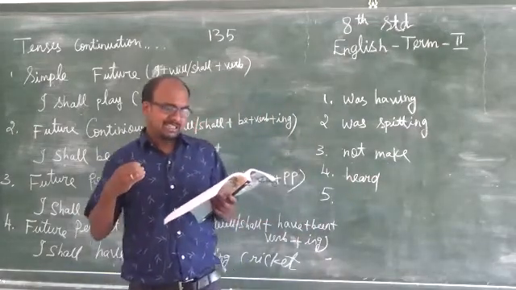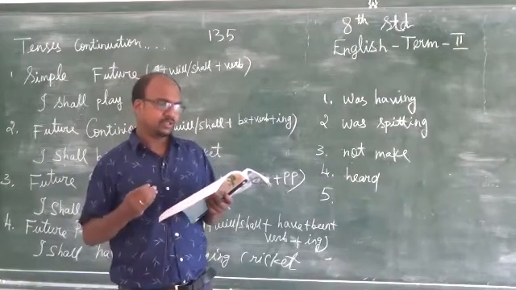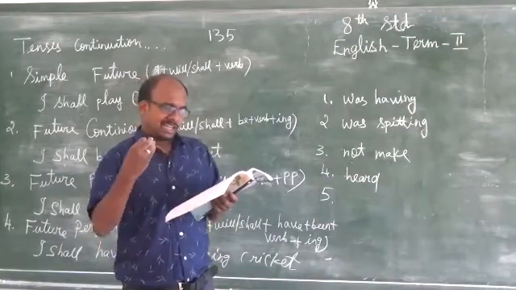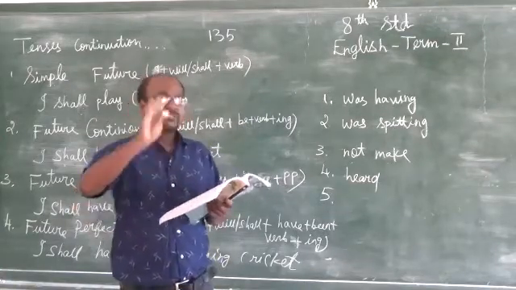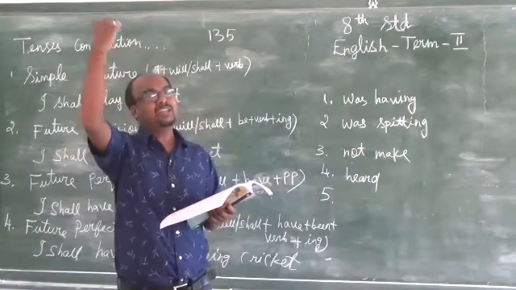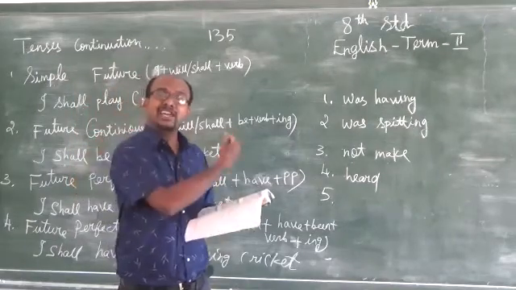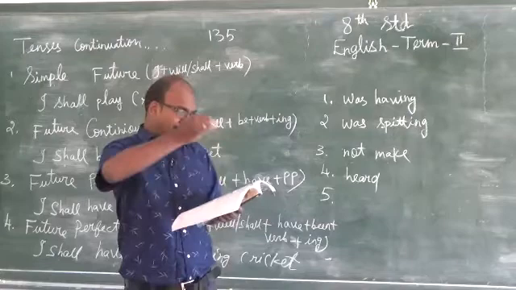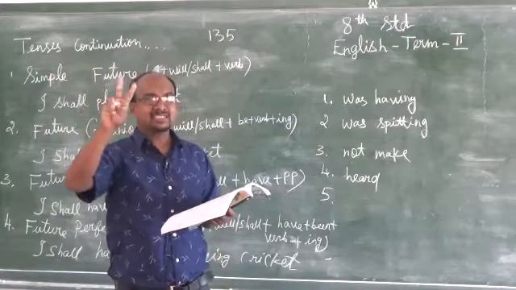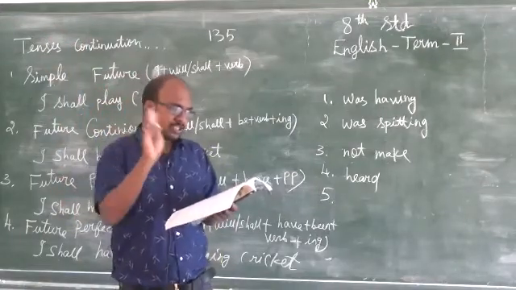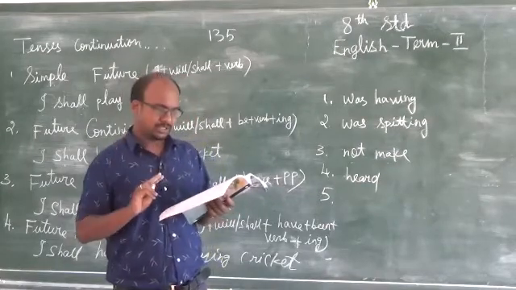The bus, inside the bracket, leave the stop before we could catch it. The bus leave the stop before we could catch it. My dear children, the fifth one also, two incidents happened in the past. Fourth one, two incidents happened in the past. The first one is already given as past continuous. But the fifth one also, two incidents happened in the past. Okay, two actions happened in the past time. So the first one should be in the past perfect and the second one should be in the simple past. Okay, you see that.